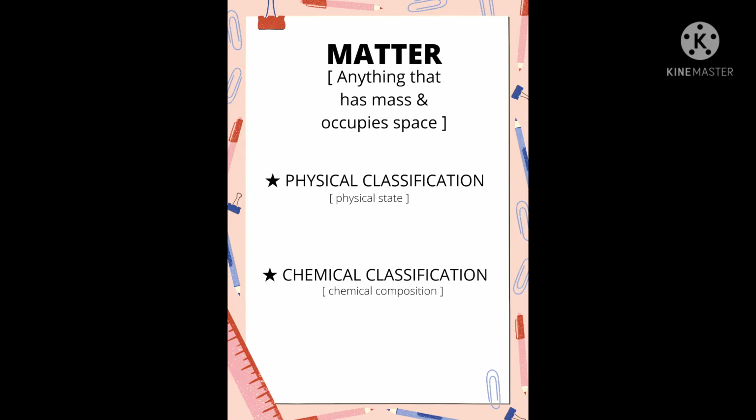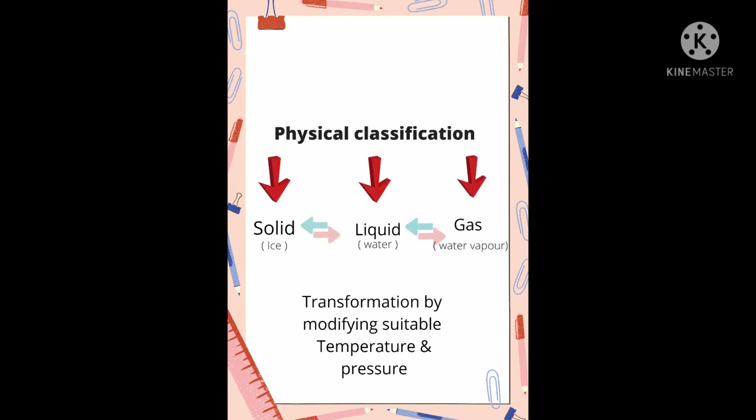Anything that has mass and occupies space is said to be matter. Is it simple, right? Now we can easily define matter. Now another question is, how can we classify matter? We can classify matter in two ways. Step 1. By seeing the physical state of matter, we can classify it physically. Number 2. By observing the chemical composition of matter, we can classify it chemically.